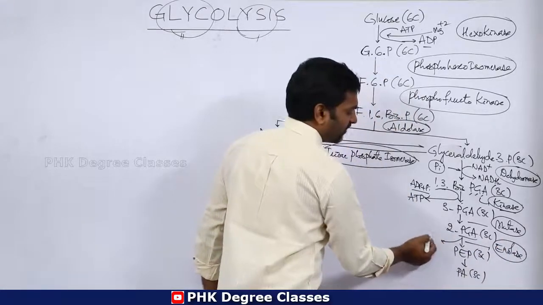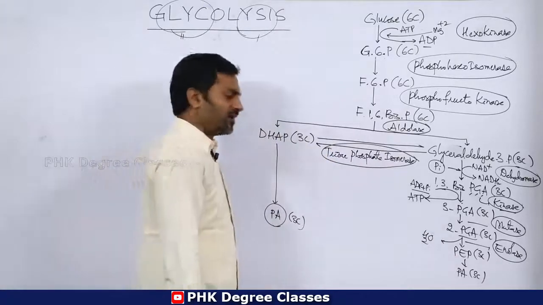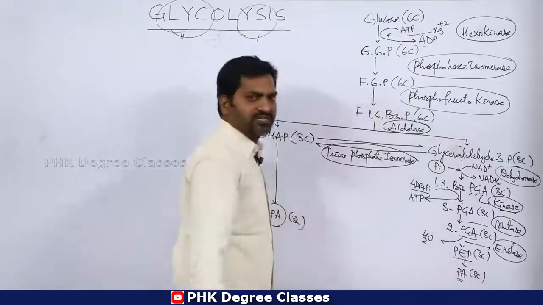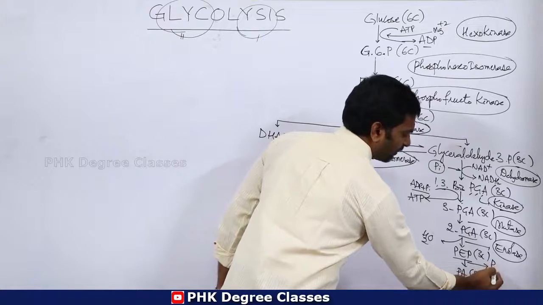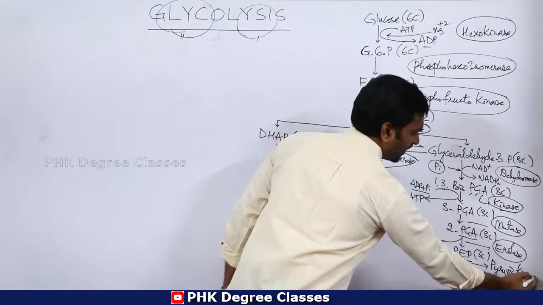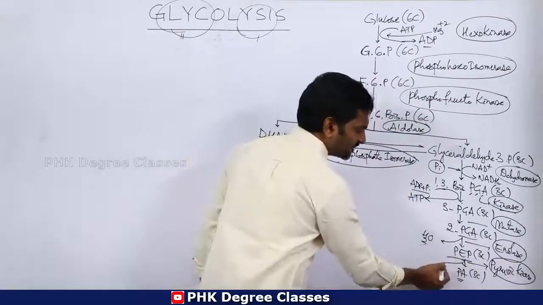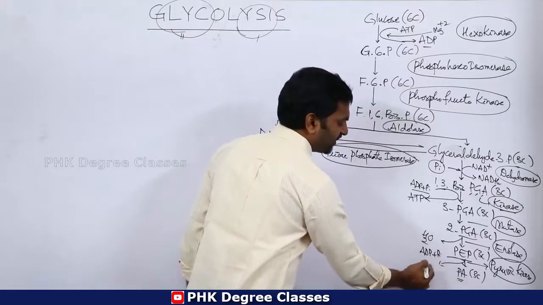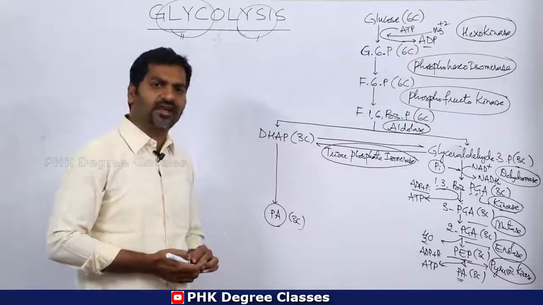Here one water molecule is lost. Then PEP is finally converted into pyruvic acid in the presence of pyruvic kinase. In this process 1 ADP combines with phosphate and ATP, an energy molecule, is formed.